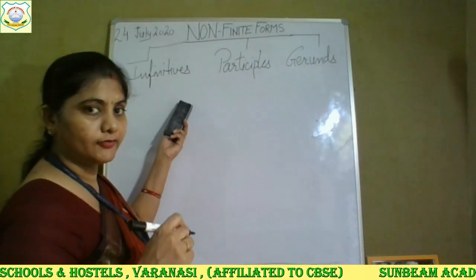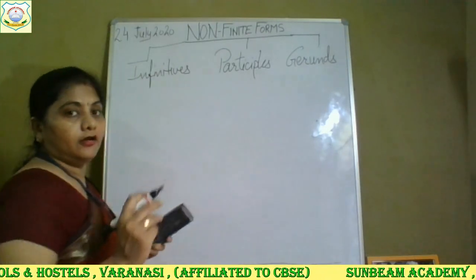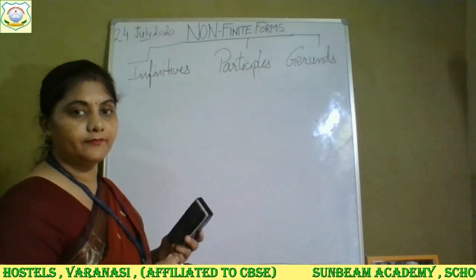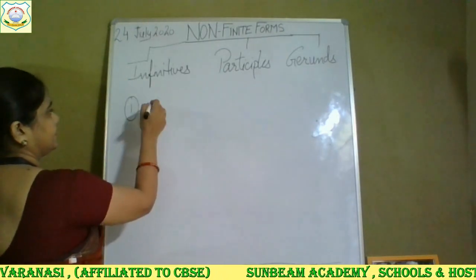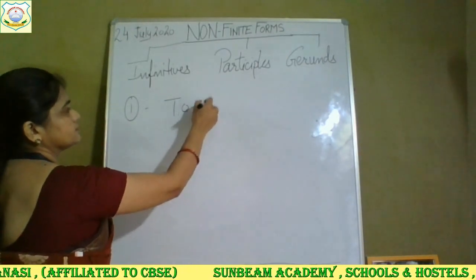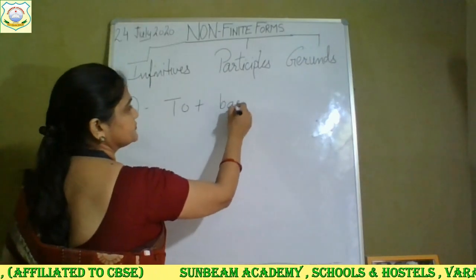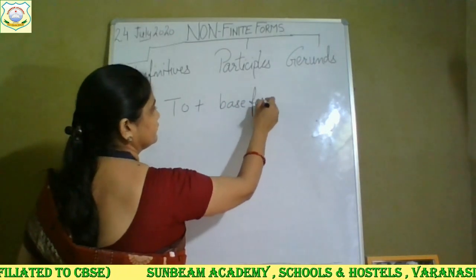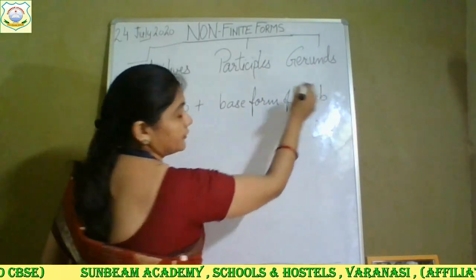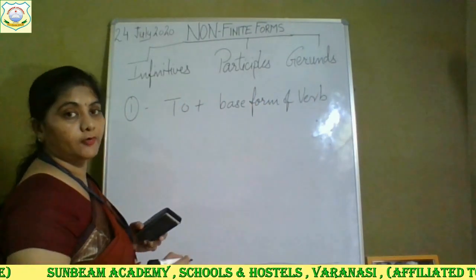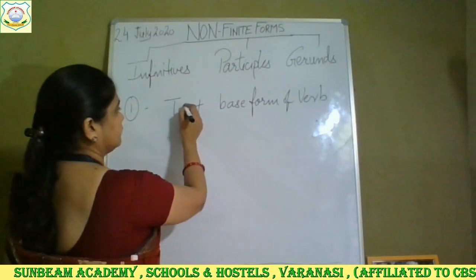Infinitive, again I am giving you, just listen. The most frequent form of infinitive, the first one, to plus base form of verb. Base form of verb means first form of the verb. And what do we write?